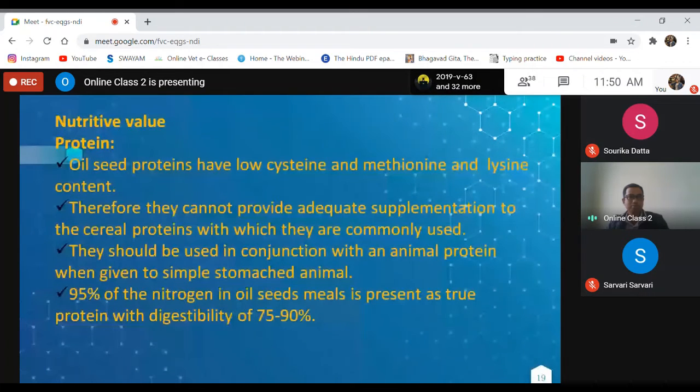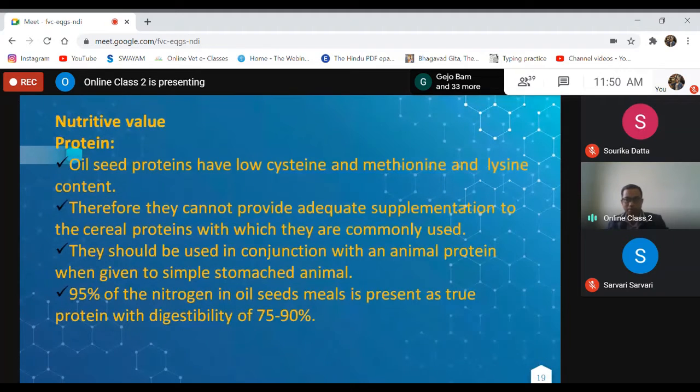Nutritive value of the oil cakes or meals. Oilseed proteins are low in cysteine, methionine and lysine. Therefore, they cannot provide adequate supplementation to the cereal proteins with which they are commonly used. So in that case, depending on the requirement of the animal, we may need supplementation of synthetic amino acids. They should be used in conjunction with an animal protein when given to simple stomach animals.